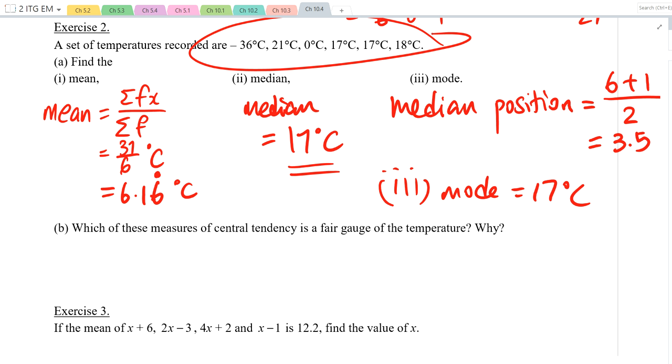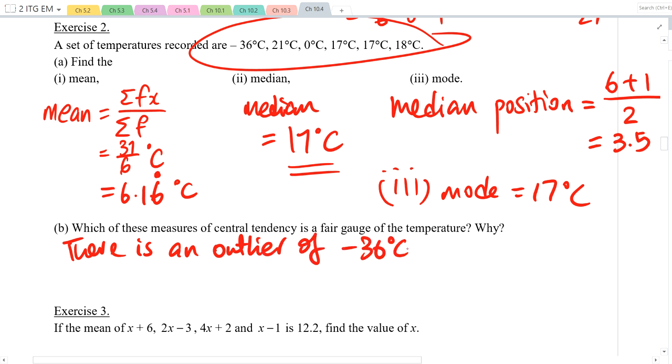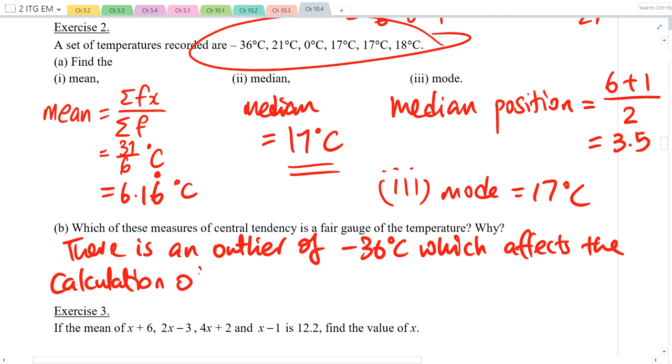So the answer: there is an outlier of negative 36 degrees Celsius, which affects the calculation of mean.